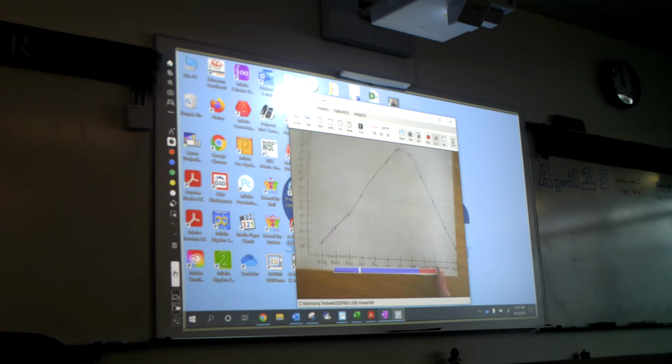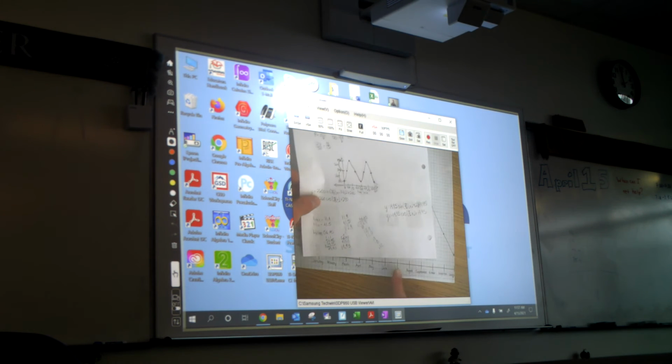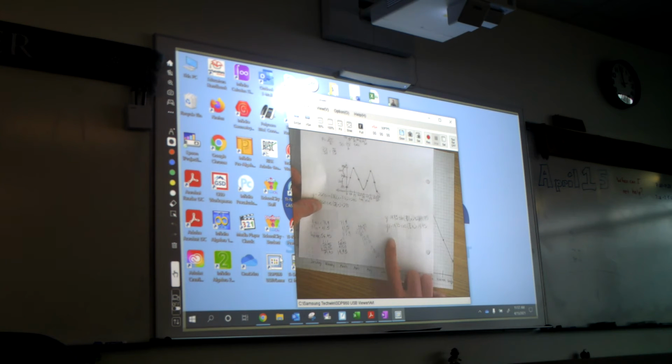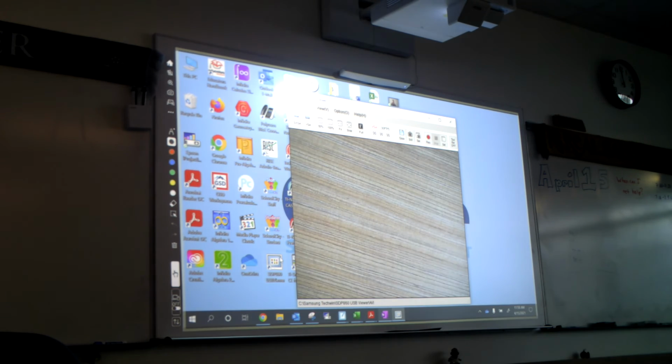All right, so here is, who did we say this was? Canada. And this graph they did as big as you can get. That's great. Now, this is their work right here. The amplitude was only about 15 degrees, and the period was still 2 pi, so pi over 6. And then this is how much they had to shift it. I think you put your amplitude twice. I did. Your midline should be in the 50s, 60s. 56. That's all right.